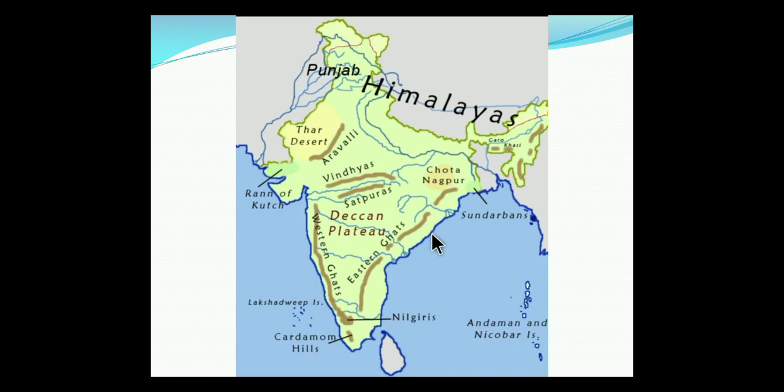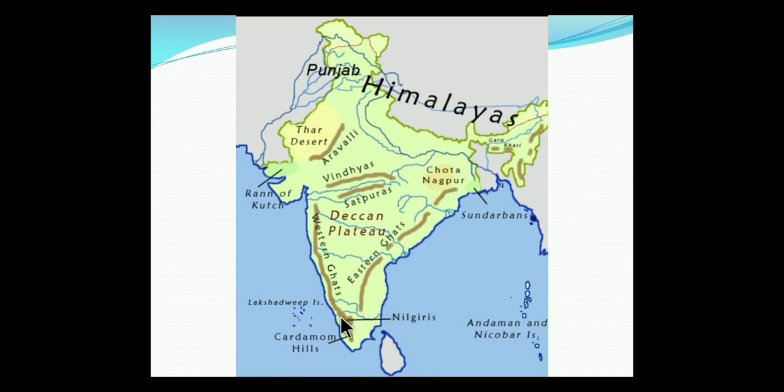The central stretch, down to Karnataka, is called the Kannada plain. Why do we call it the Kannada plain? Because the people of Karnataka speak the Kannada language.